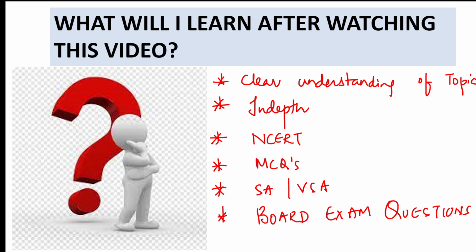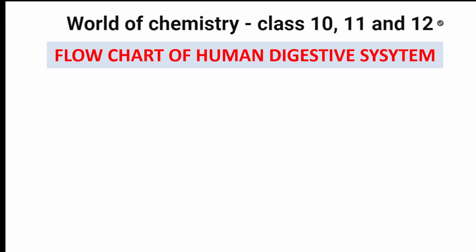In the previous video I already did the topic of life processes and nutrition. What is nutrition? What is plant nutrition? What is photosynthesis? What is heterotrophic nutrition? Now we are going to do the human nutrition topic. First of all, in human nutrition, we will understand the flowchart of the human digestive system. What actually is the human digestive system? What are the different parts which we have?